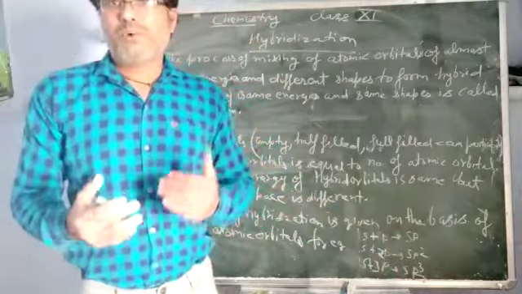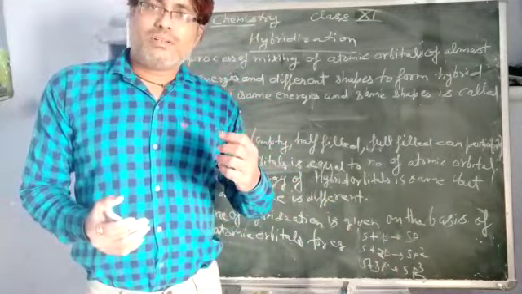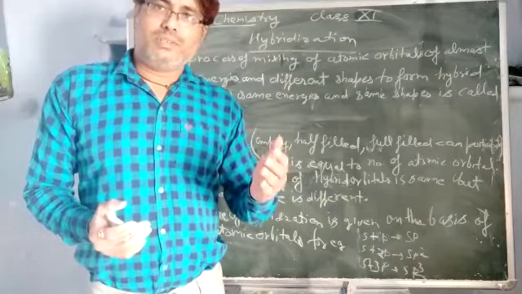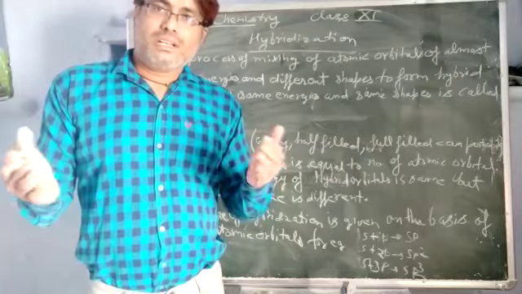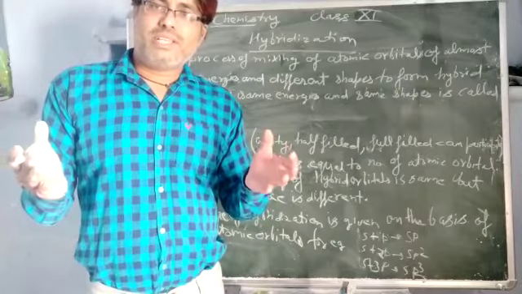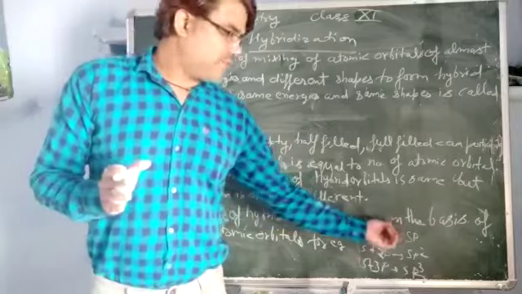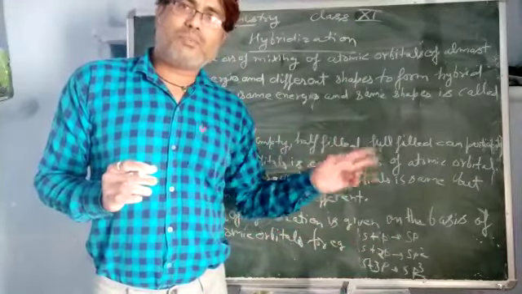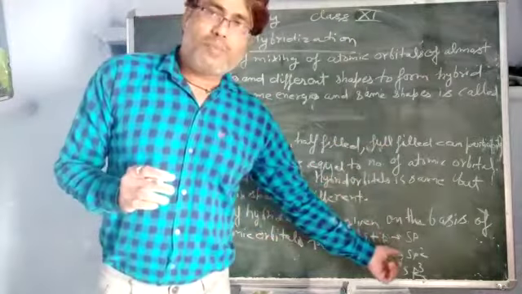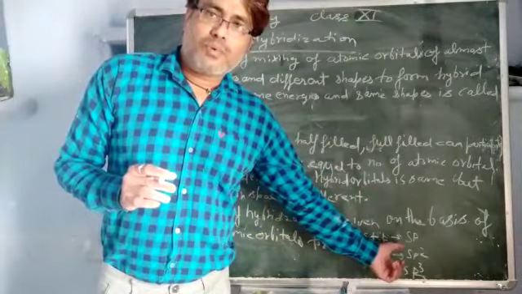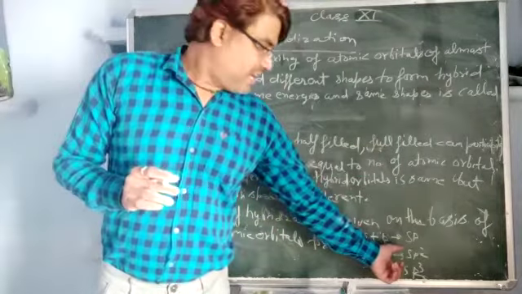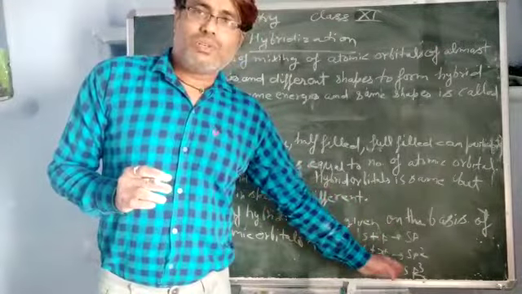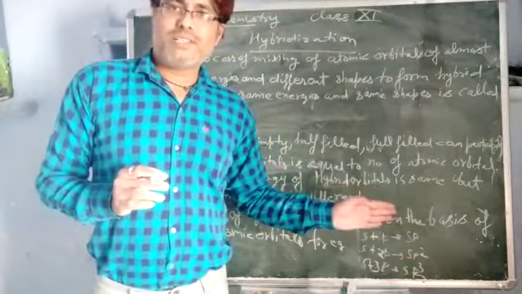Now, next point, these hybrid orbitals have their properties. Actually, they have the character of both mixing atomic orbitals. Suppose we have an sp hybrid orbital. So it has 50% character of s and 50% character of p. And suppose we have an sp2 hybrid orbital, then there is 33.3% character of s and the remaining is p character. And similarly, if you have sp3, there is 25% character of s orbital and 75% character of p orbital.